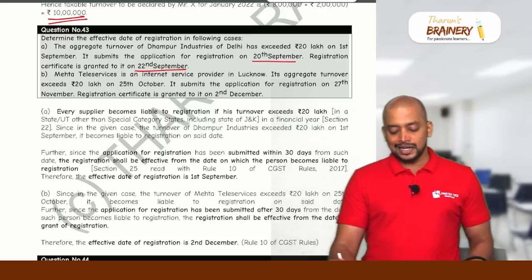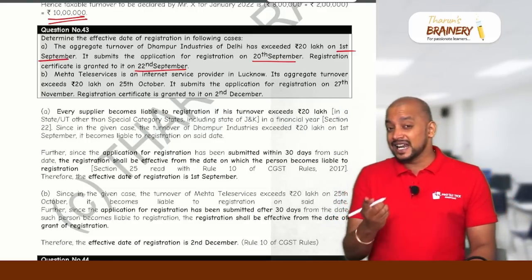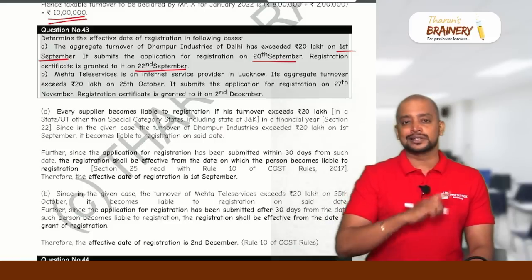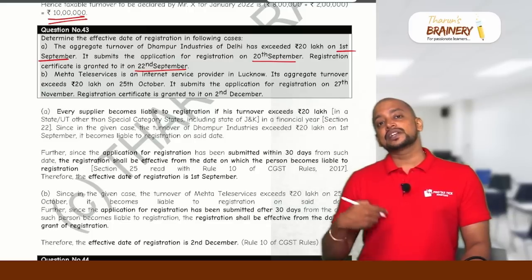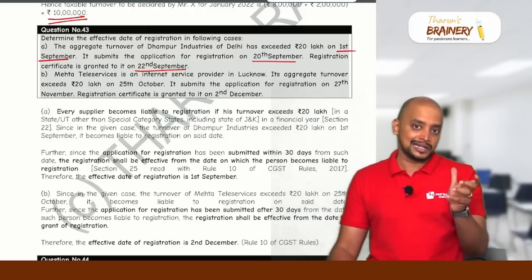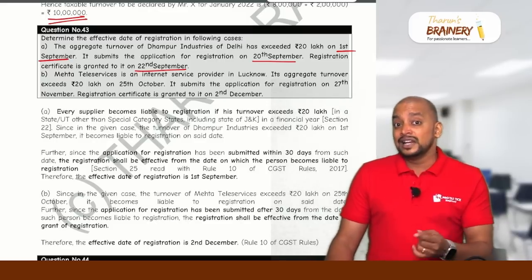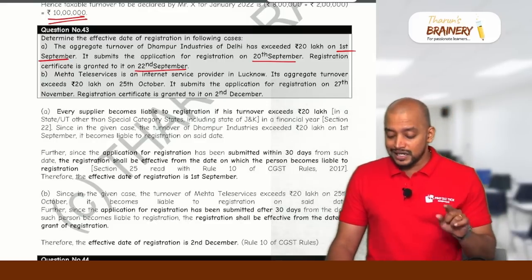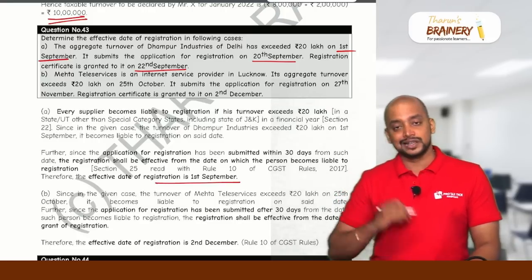So when a person has made application for registration within 30 days from the date they are liable to register, what is the date on which they are liable to register? 1st September. What is the date on which they made application for registration? 20th September. Is it within 30 days? Yes. Then the effective date of registration is the date on which they are liable to register. So 1st September will be taken as the effective date of registration in this case.